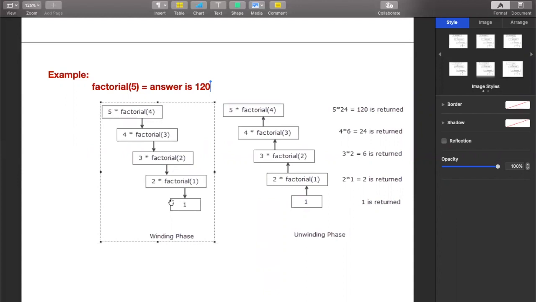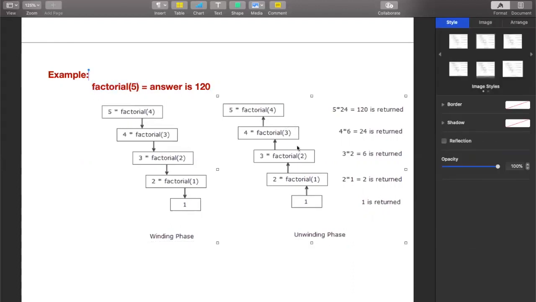So once you get the ultimate solution for one smaller instance, that smaller instance will give you the solution. If you get that smaller instance solution, all the other solutions can be computed. So if you get to know what is factorial of 1, which is nothing but 1, you can compute 2 into 1. What is 2 into 1? 2 into 1 is 2, and 2 is the answer of factorial 2. Okay, next, 3 into 2, 6. 6 is an answer of factorial of 3. 6 into 4, 24. 24 is an answer of factorial of 4. And 5 into 24, that is 120, which is an answer of factorial of 5.